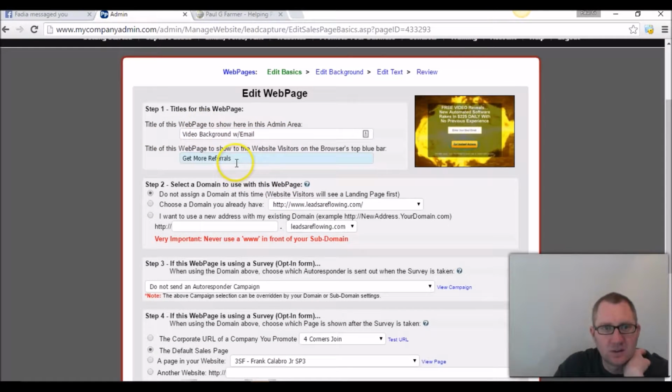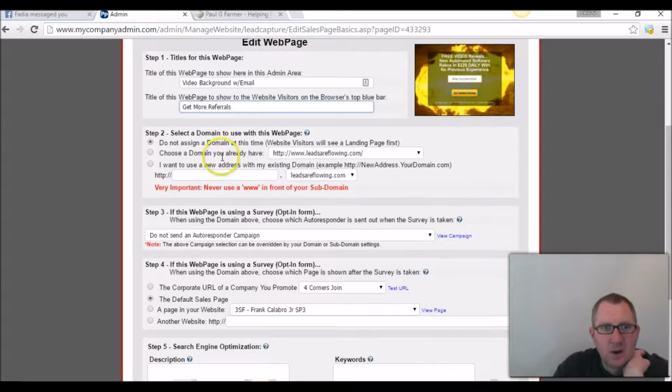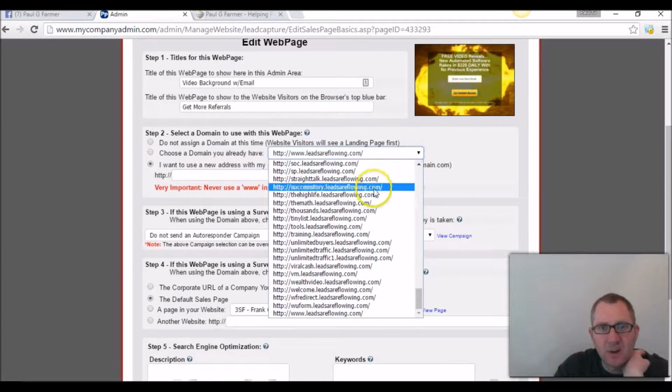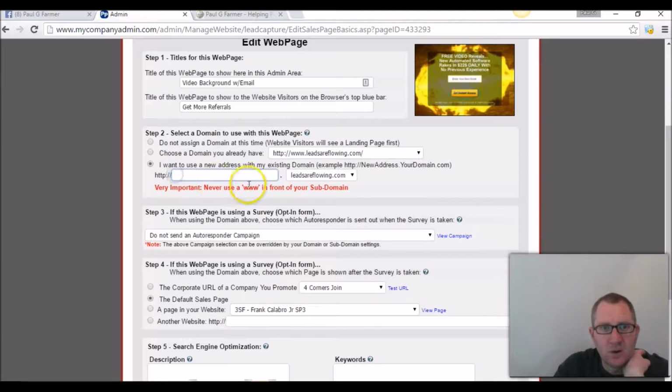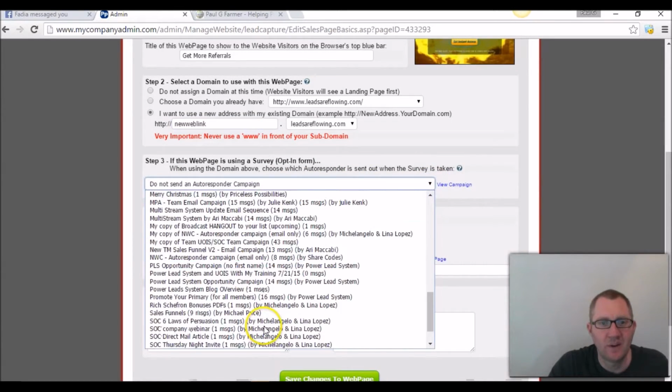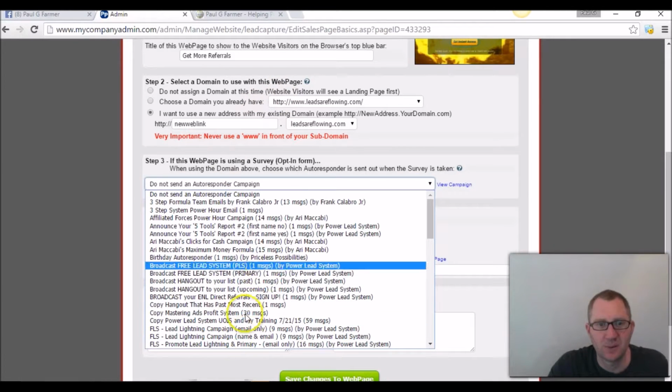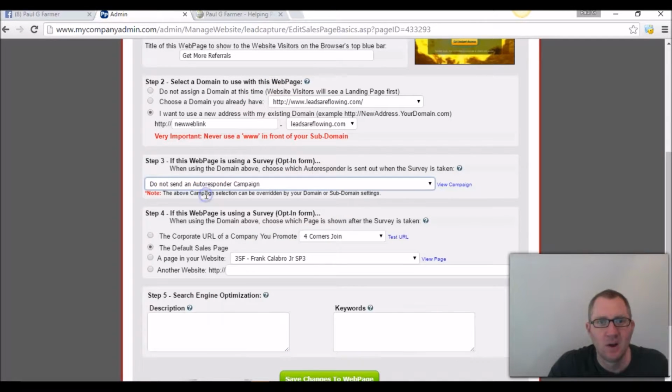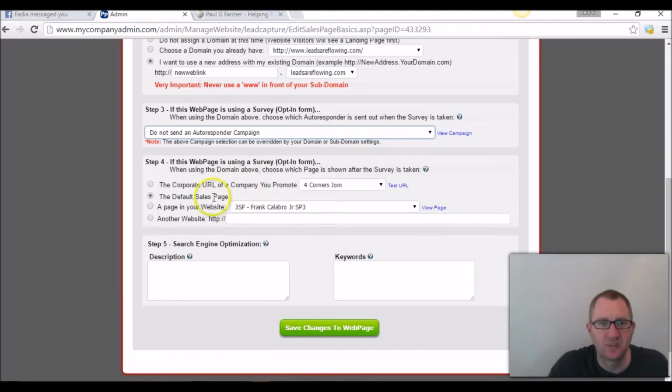So you can change the title, you can change what this says because it's going to say it up here. When you open up the page, it will say get more referrals. So I can use any domain I want in here, or I can create a new one. So I just put like new web link, or whatever you want. You can choose an autoresponder campaign, one that's done, or you can go create one. It's just so simple. Just click on it, that campaign will go out. You can say no campaign, your choice. You can choose where you want it to go.